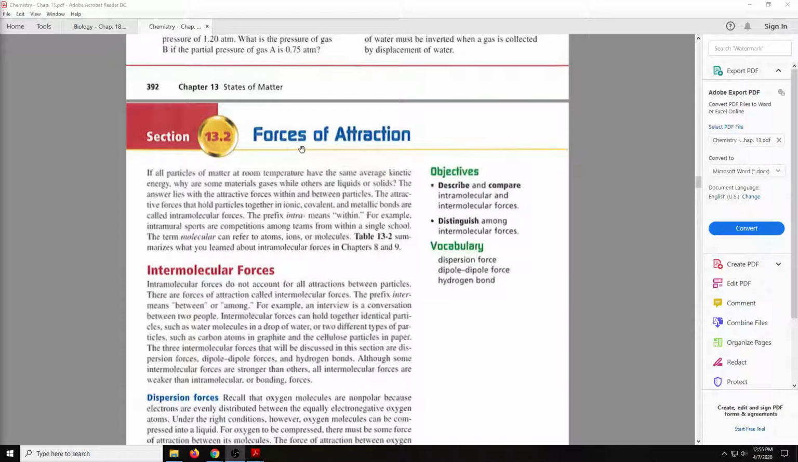And something confusing that it points out: the term molecular can refer to atoms, ions, or molecules. It's a little confusing, but we're not talking only about molecules, because remember, molecules are covalent things, but the term molecular can refer to molecules, ions, and atoms.